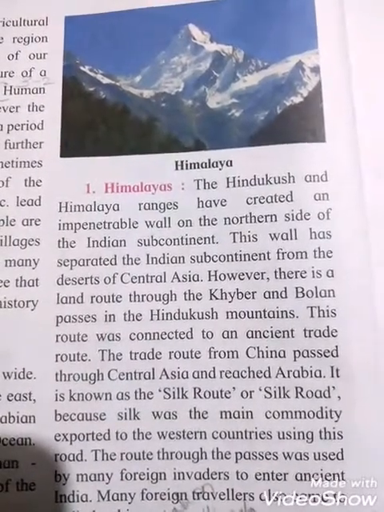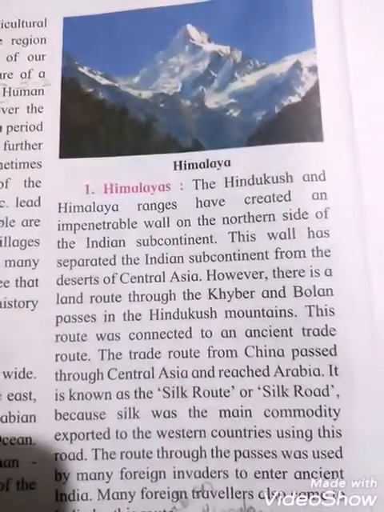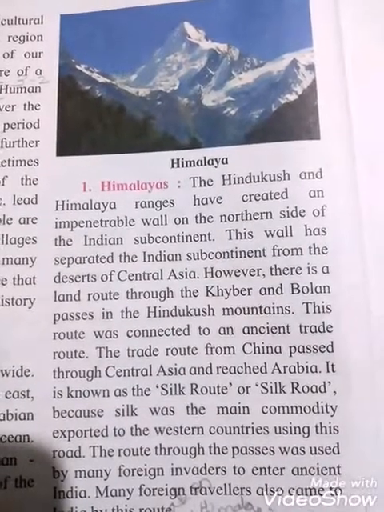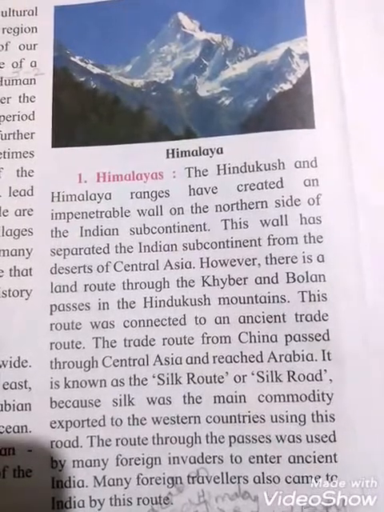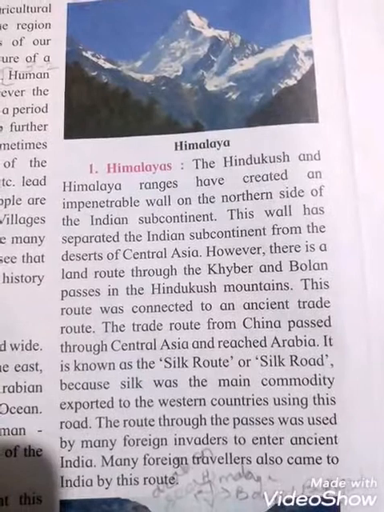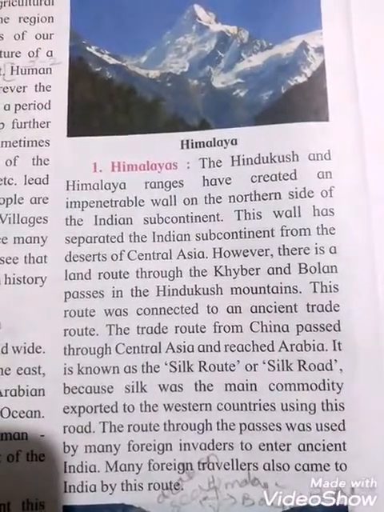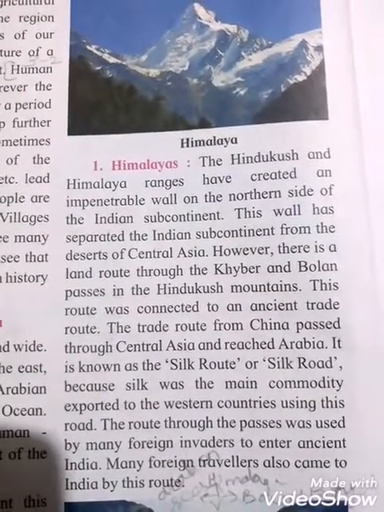So that means the trade route from China passed through Central Asia and reached Arabia, and that is known as the Silk Route or Silk Road. Why can we say it is the Silk Road? Because silk was the main commodity exported to the Western countries using this road. That means Western countries could use this road for what purpose? For exporting their silk. Okay.